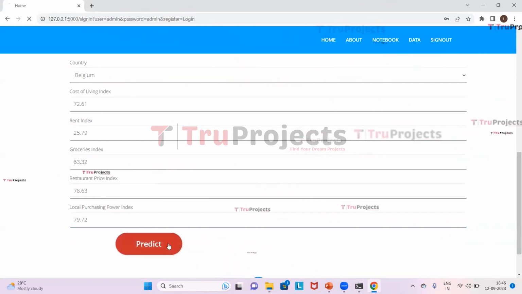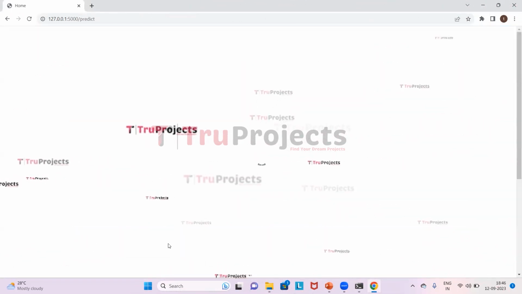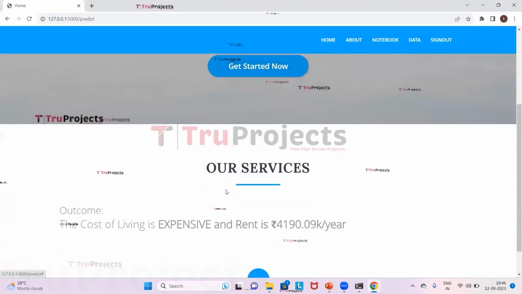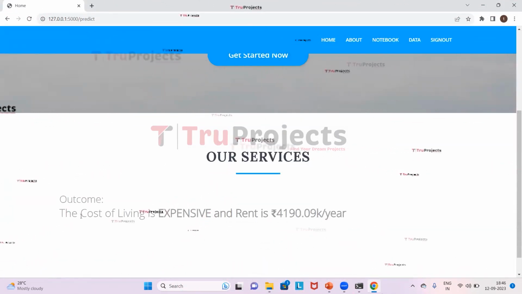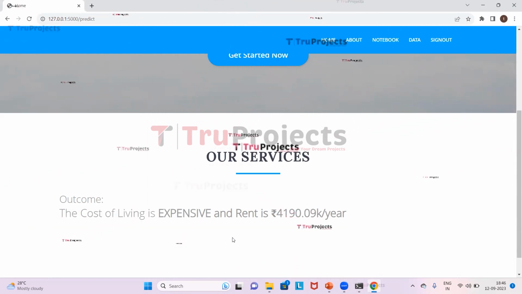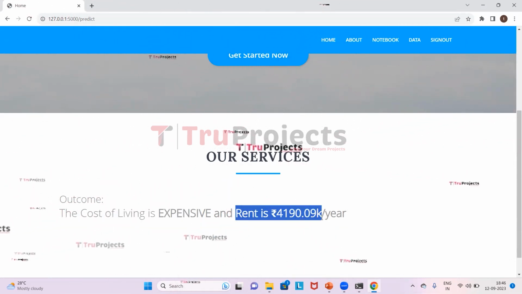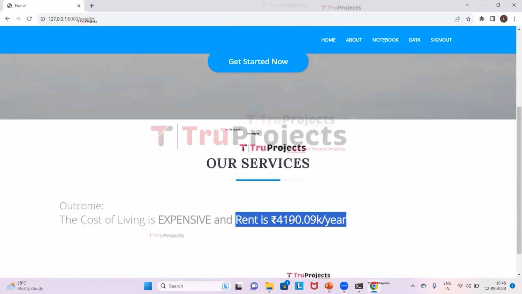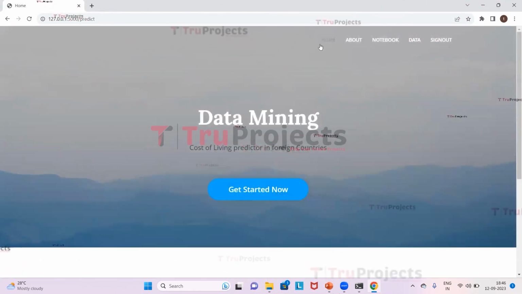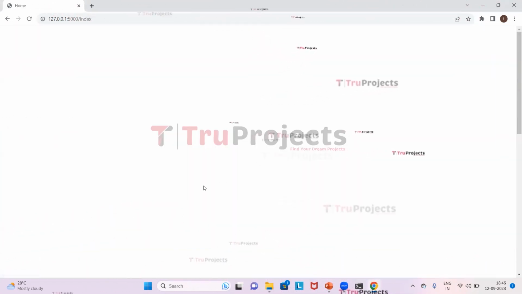Now we will click on predict. So it has predicted that the cost of living is expensive and the rent is 4,190k per year.